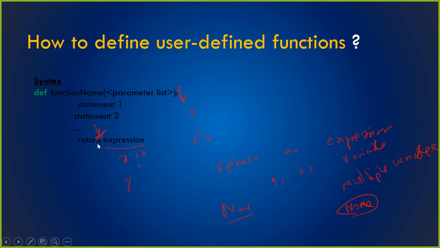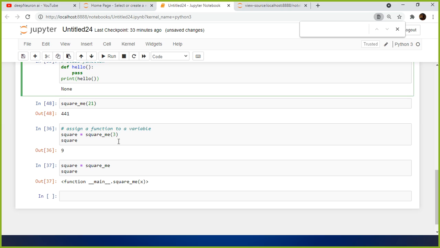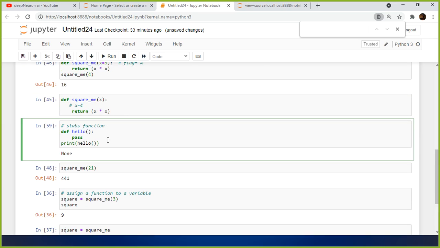Right? So for that purpose, we will be using the return statement. Also, you can return expressions, and you can return a variable. And if you don't return any expression or variable, it will return None. And you have a stub function. In a stub function, you don't have to use return either. If I simply print hello, it gives me None. That means it is not going to return anything, because you did not use any return statement here. This is called a stub function.